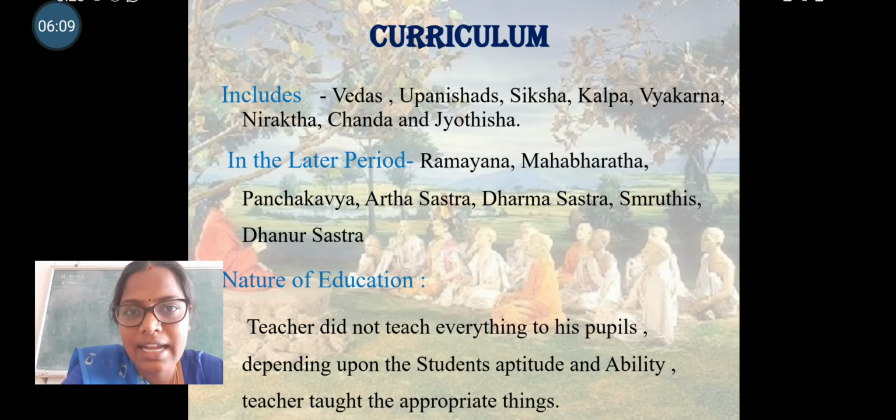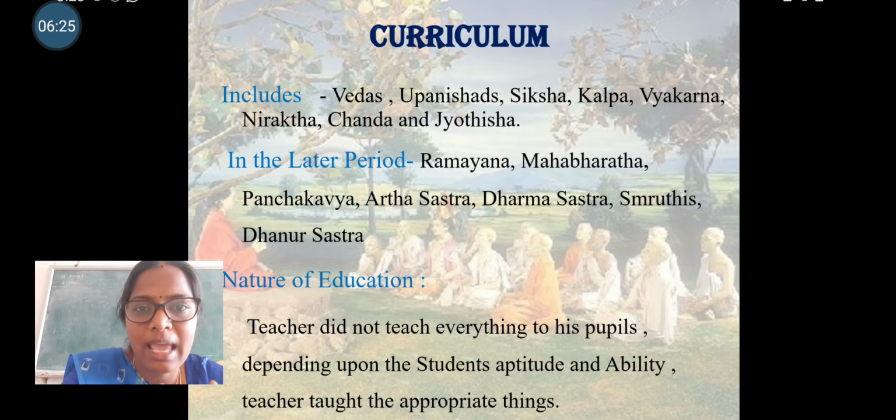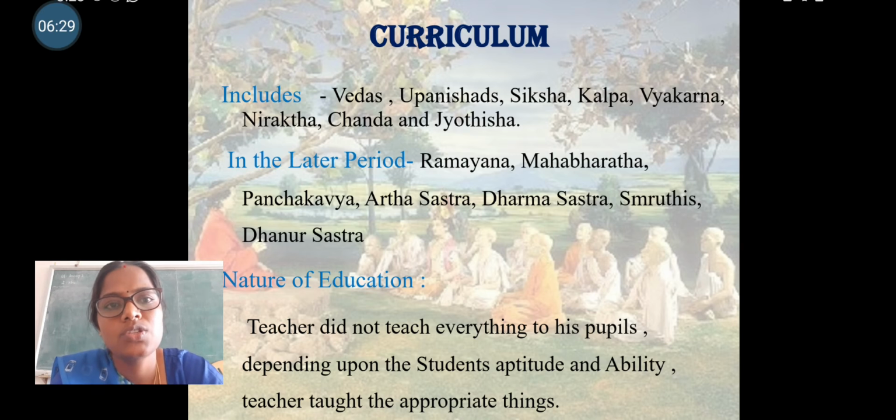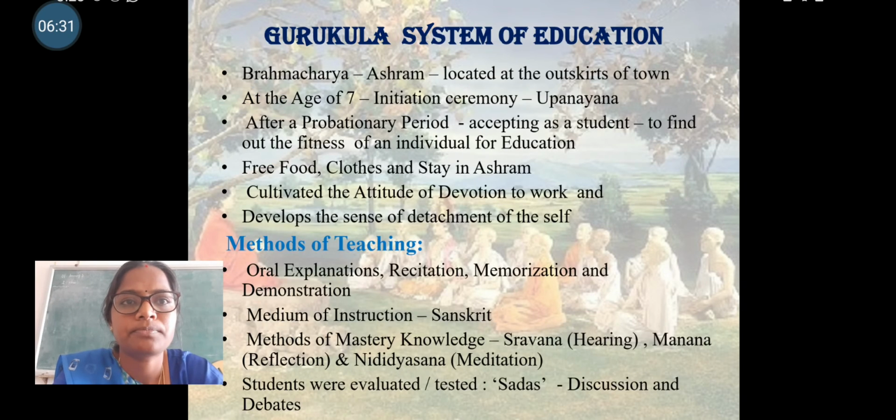The teacher can decide that a particular student can learn a particular content and other students can learn other content. The teacher has the right to decide what student can learn what kind of contents. It all depends on the student's capacity, capability, and attitude. So this is the nature of education.